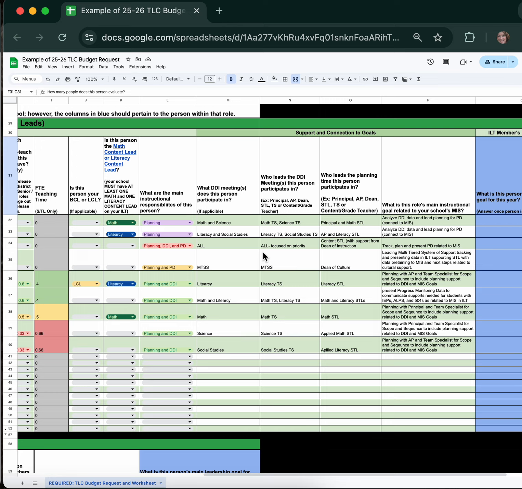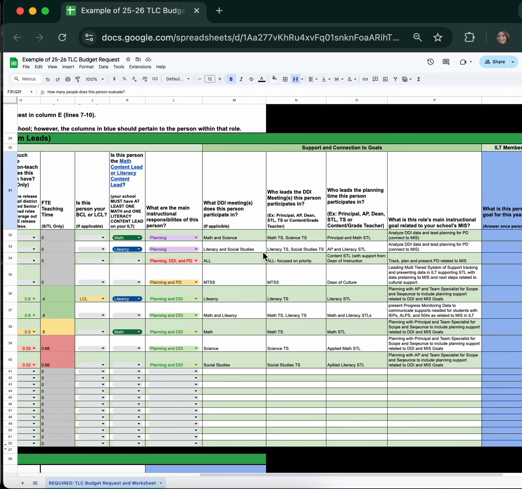I do want to highlight that the final box in your ILT to development is to know each person's leadership goal for the year. This information might help you determine future opportunities for this person to participate or shadow in, or to help cater your coaching conversations for this person.